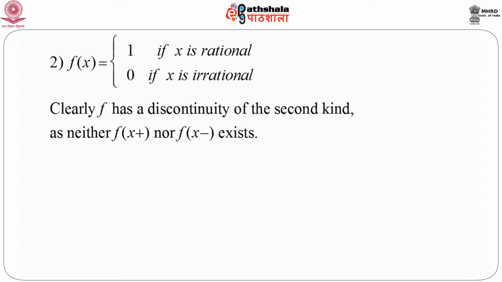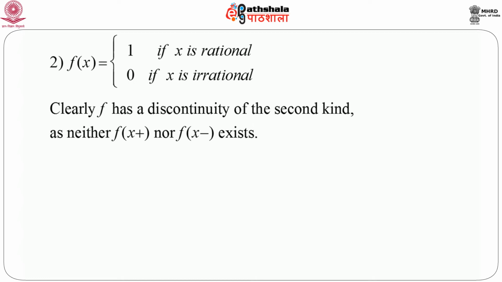So the idea is very easy. If we consider any value, say x equals 2, then we can think of a sequence of rational numbers approaching 2 from the right side. That means the limiting value would be 1. We can always find another sequence of irrational numbers, again approaching 2 from the right side, giving the right hand limit equal to 0. That means it is clear that the right hand limit does not exist. Similarly, we can show that the left hand limit of f of x at every x does not exist. So hence this is a discontinuity, but of the second kind.